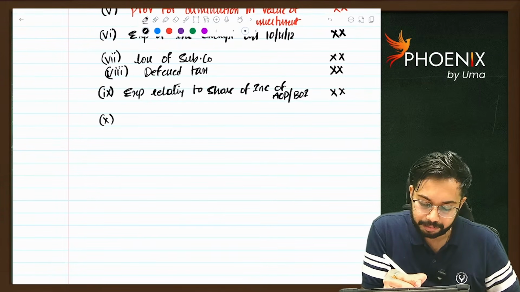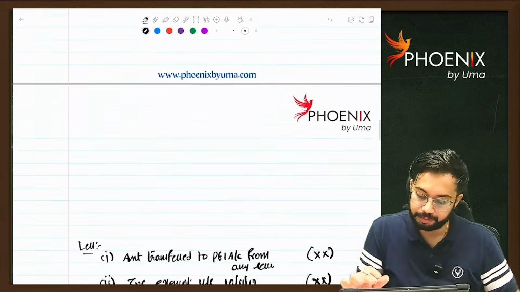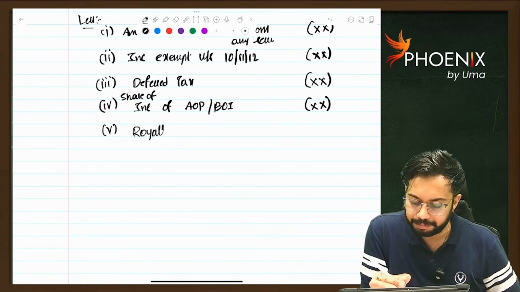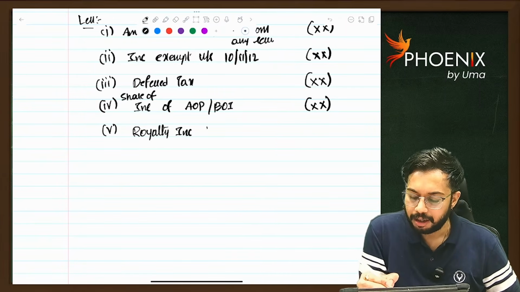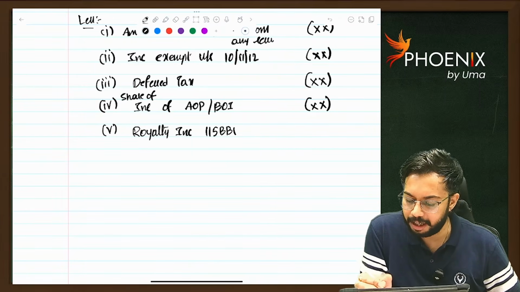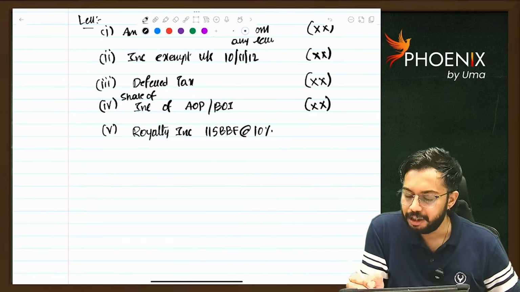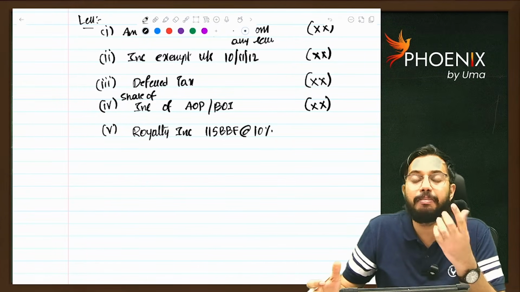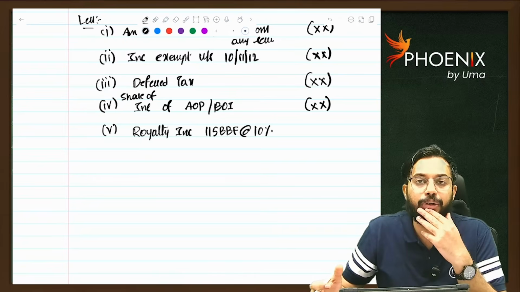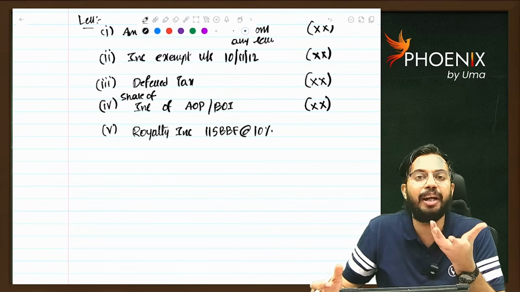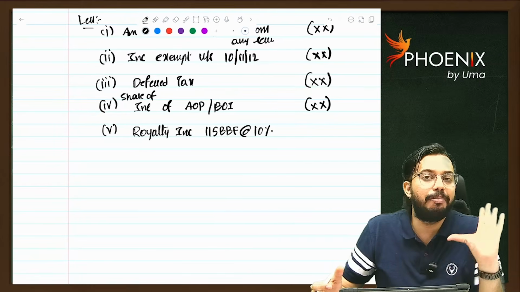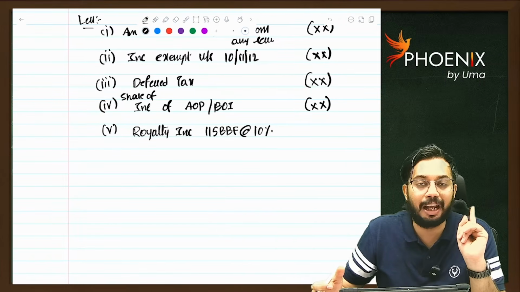Here it is the 5th one. Royalty income taxable under section 115BBF at the rate of 10%. If you are a resident patent holder, as per section 115BBF, whatever royalty income you receive is taxable at a very nominal rate of 10%. So for royalty income under 115BBF, they levy tax of 10%.